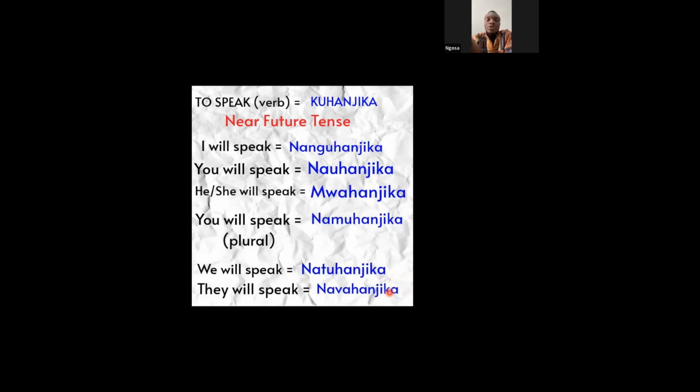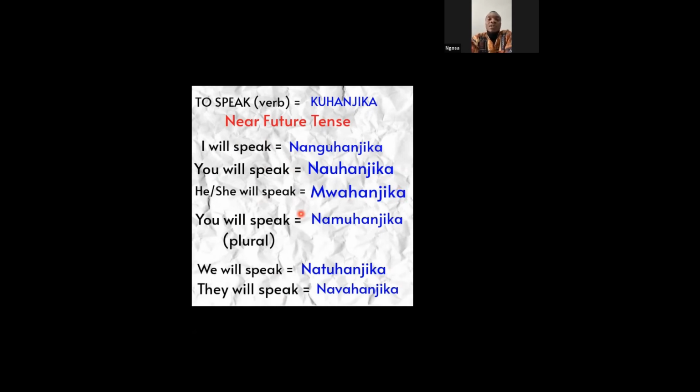Let's see, how do we conjugate the verb kuhanjika in the near future tense? I will speak, nanguhanjika. You will speak, nauhanjika. He or she will speak, mwahanjika.